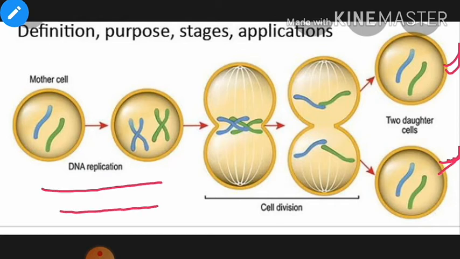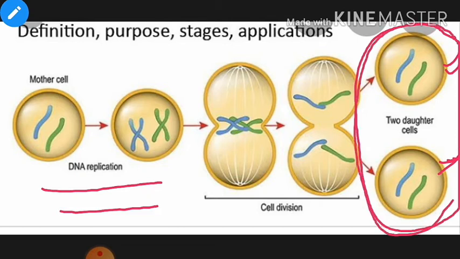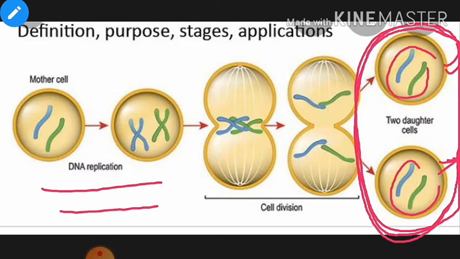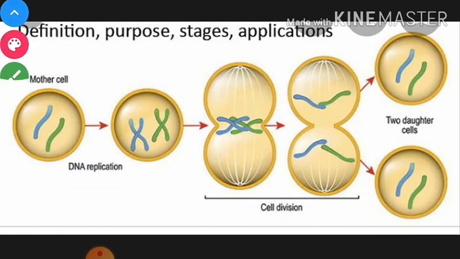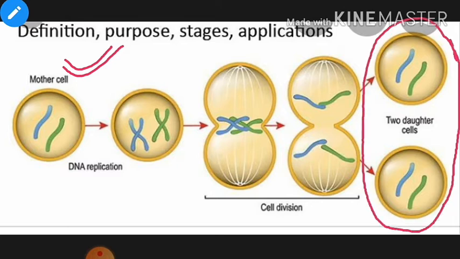So mitosis is the division where the mother cell or parent cell divides into two daughter cells. You must remember the definition: mitosis is the division of a cell where two daughter cells are formed, and these two daughter cells have the same number of chromosomes as the parent cell or mother cell.